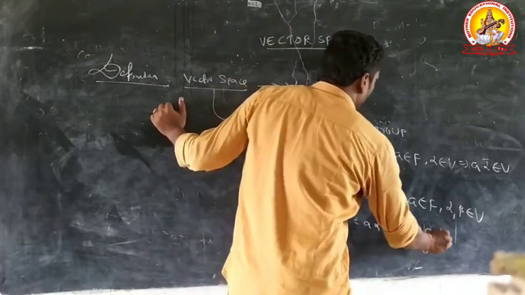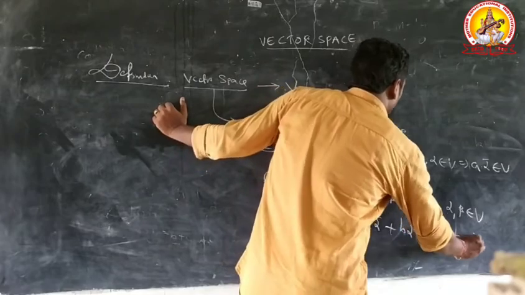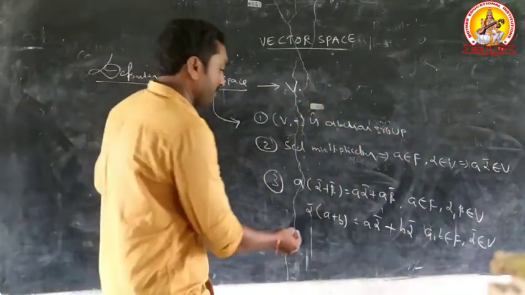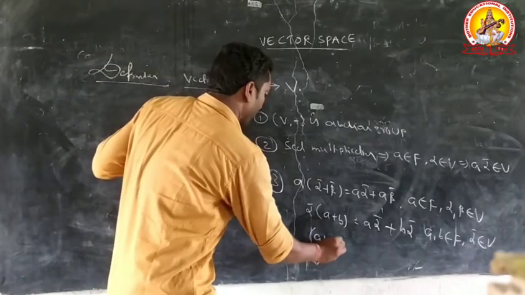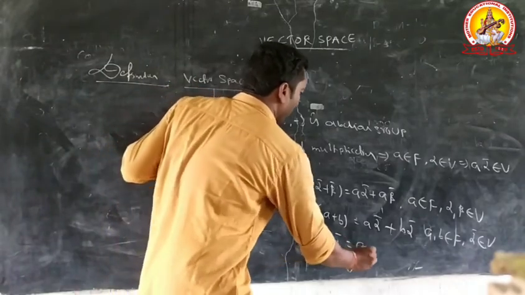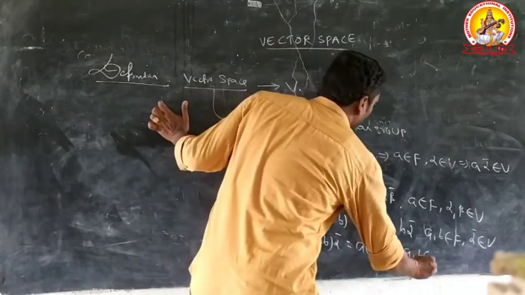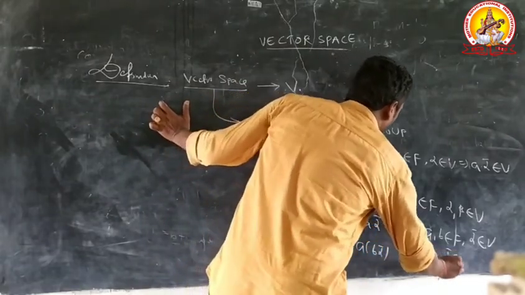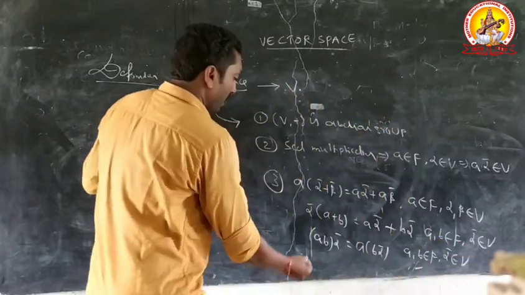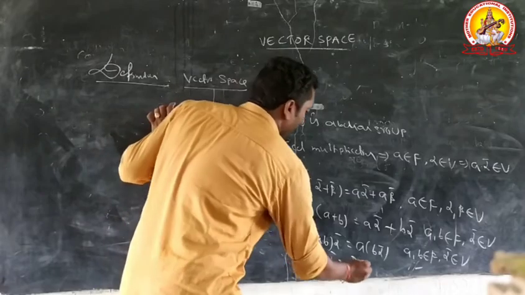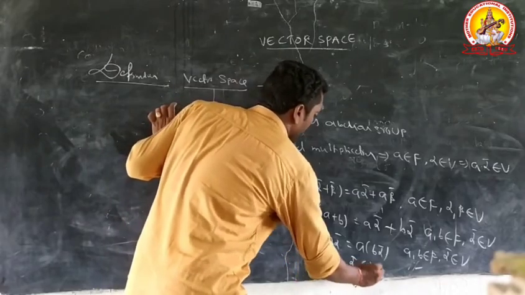Here A comma B belongs to capital F, alpha bar belongs to V. Next condition, AB into alpha bar equals A into B alpha bar. Last condition, 1 into alpha bar equals alpha bar.